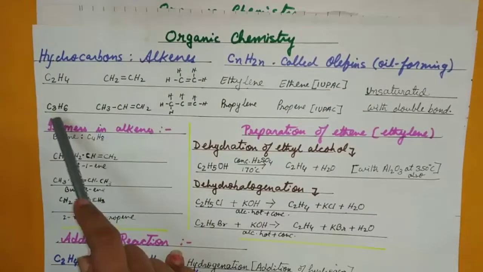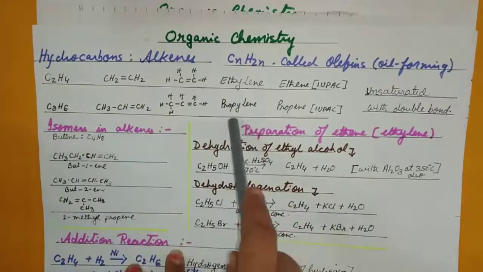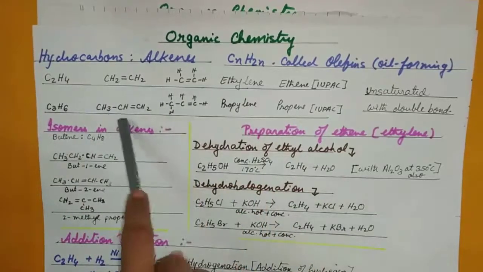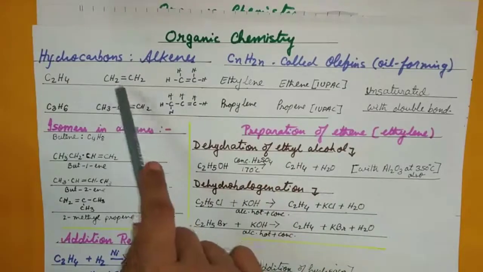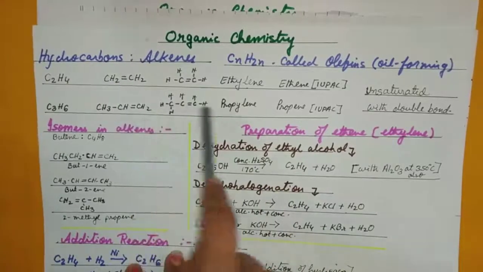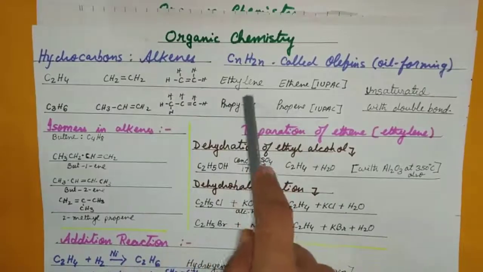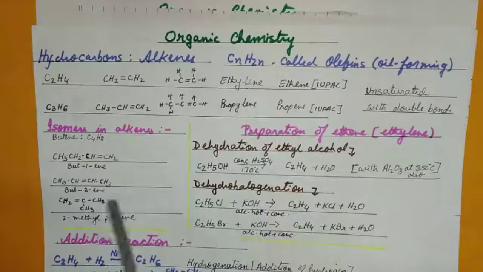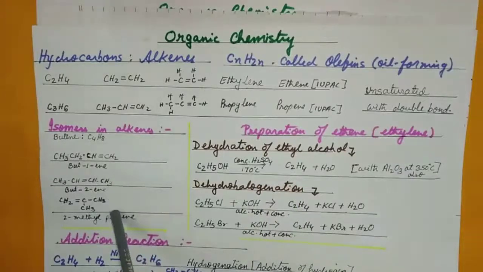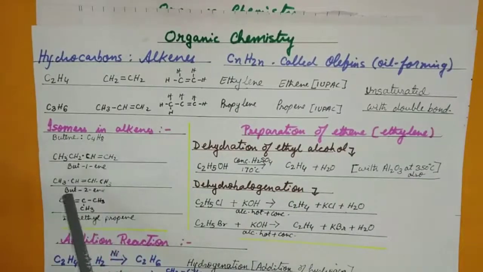Then propene, also called propylene, with its structure and condensed formula. These are all unsaturated because a carbon-carbon double bond is here. So therefore, these are the types which we discussed just now, and the question format as well. Now these are some of the compounds which we had already discussed in the IUPAC system when we were studying